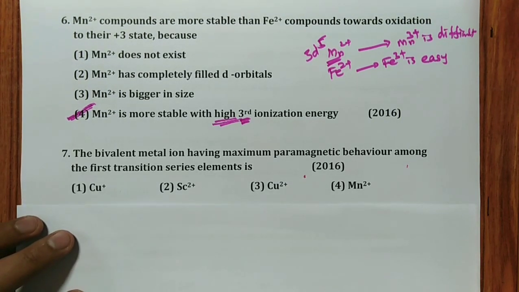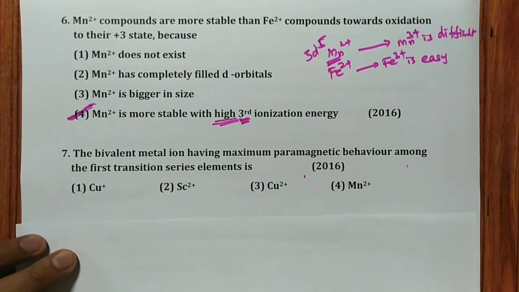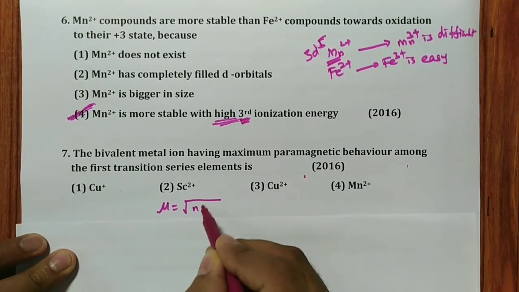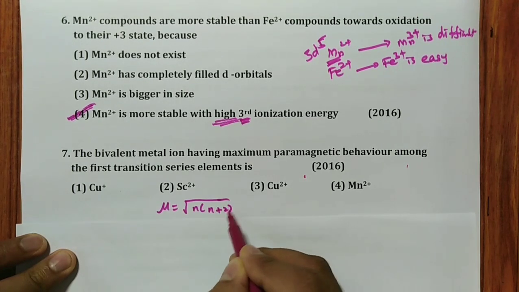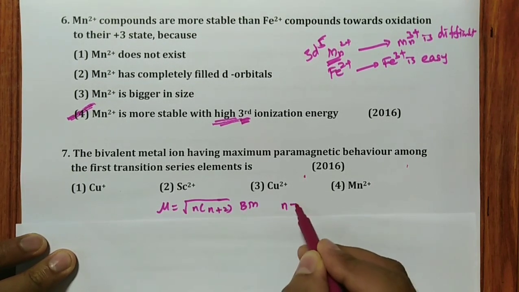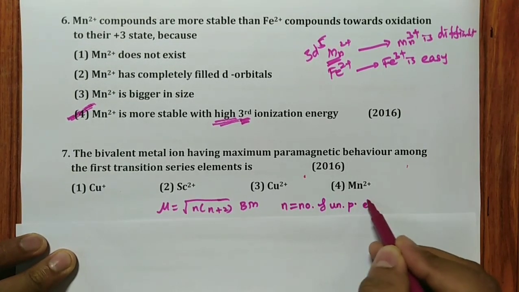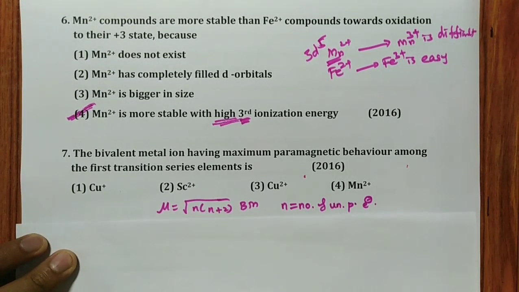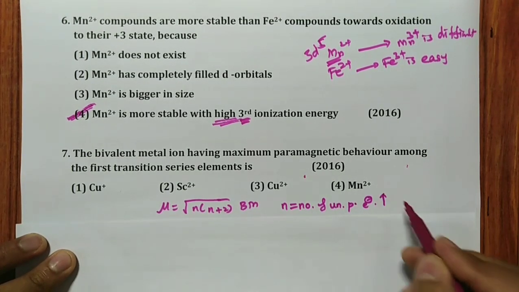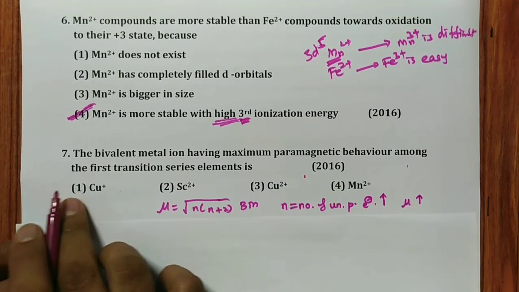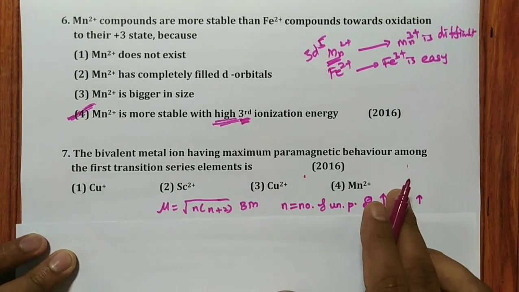2016, another question we will say: the bivalent metal ion having maximum paramagnetic behavior among the first transition element series is? Magnetic behavior means what? Mu is equal to root of n into n plus 2 Bohr magneton, where n is the number of unpaired electrons. Which means, remember, as the number of unpaired electrons increases, mu also increases. It's very easy to calculate: the number of unpaired electrons is more in which case?